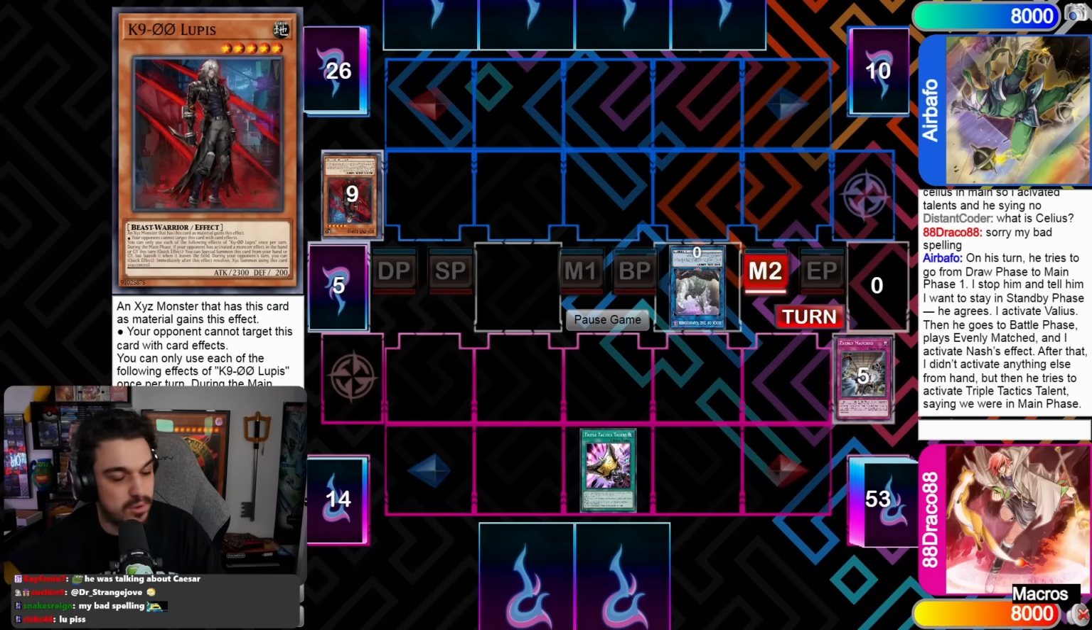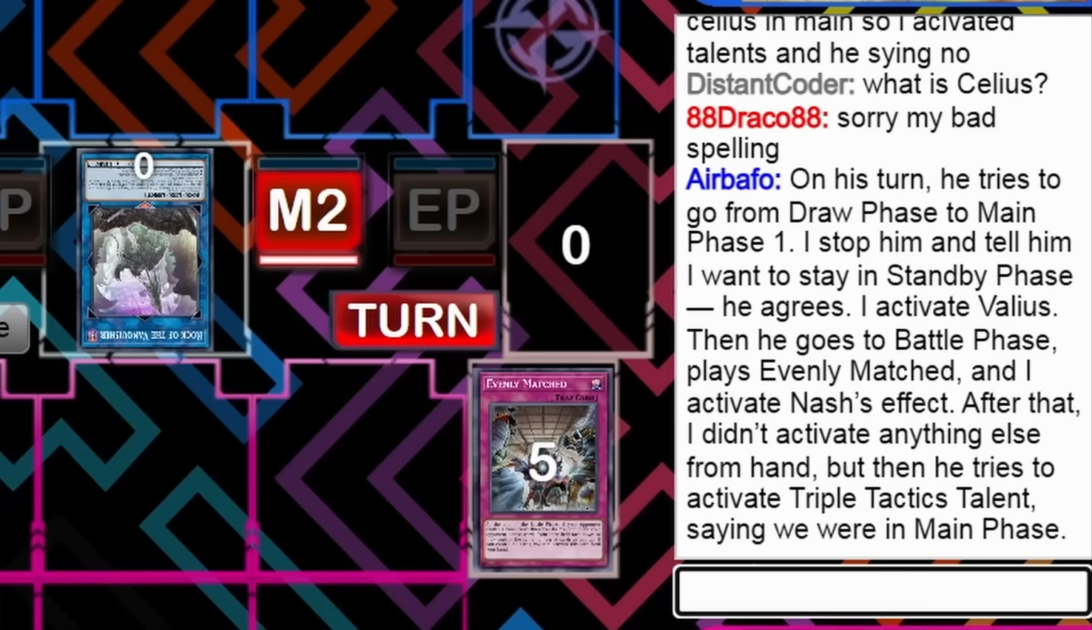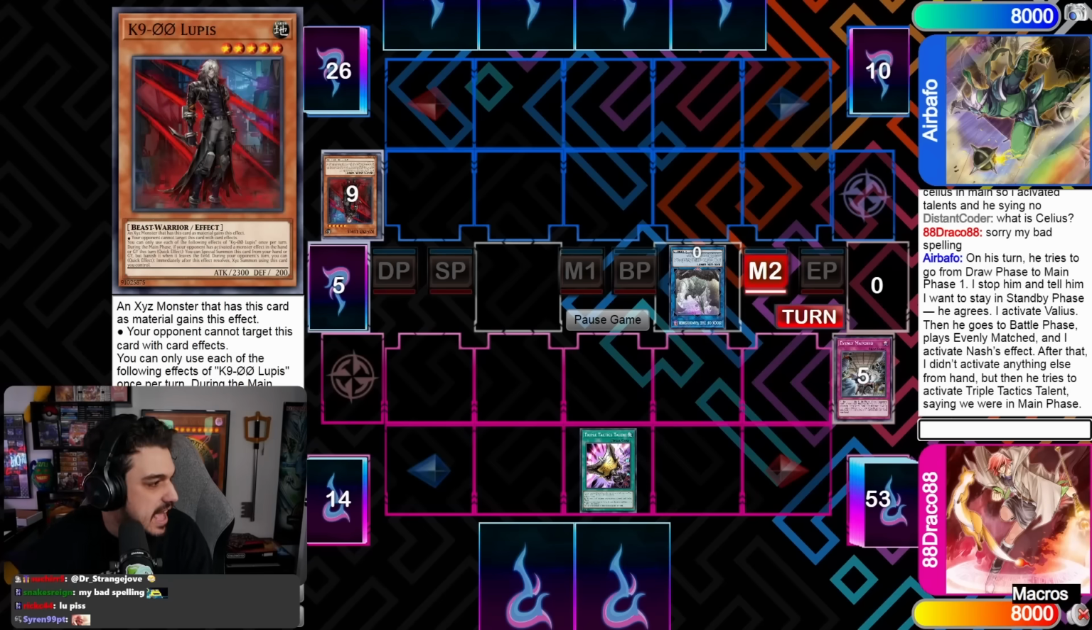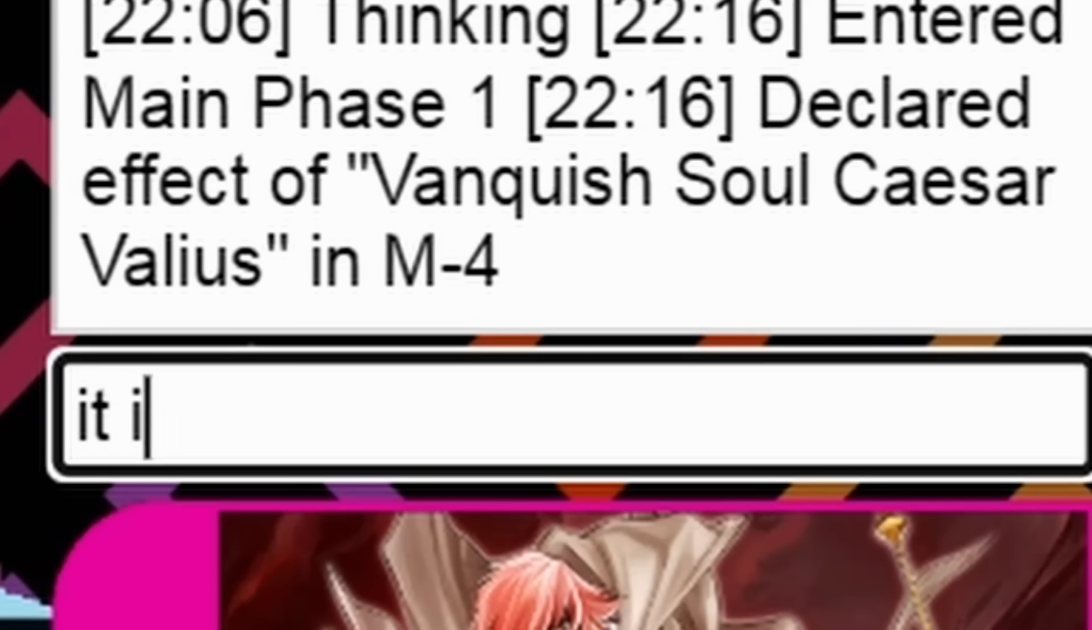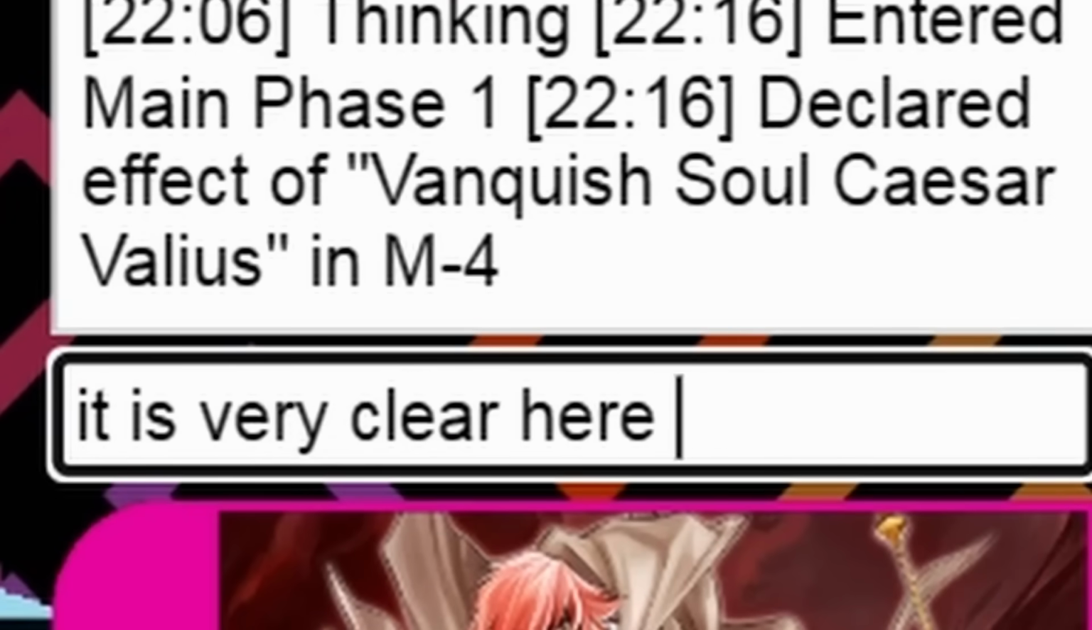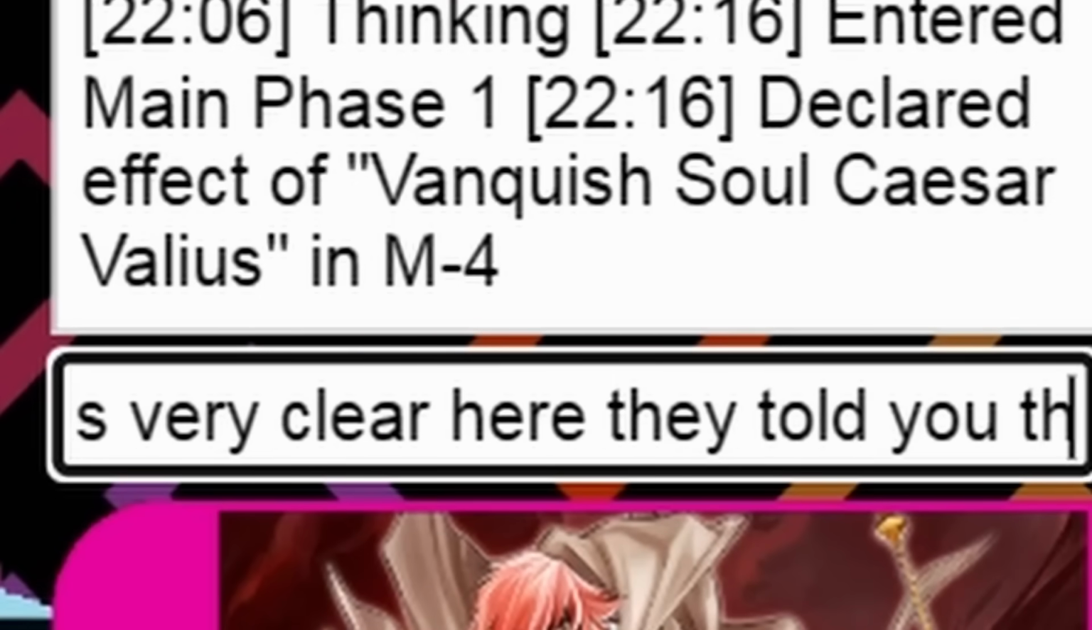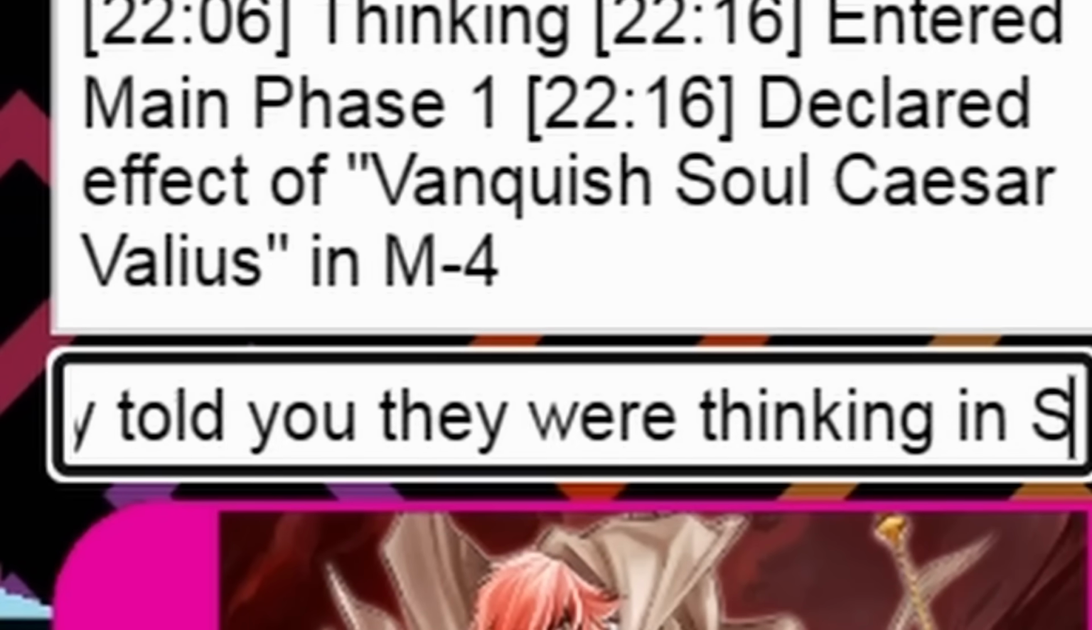Oh, I see what's happening. Okay, we're just ignoring the important part. You just go from draw phase to main 1. I stop and tell him I want to say, yeah. So red enters standby phase, and then M1. Blue says standby phase. Red enters standby phase. Blue goes thinking. Red enters M1 at the same second that blue activates Caesar Vallius. It is very clear here. They told you they were thinking in standby phase.